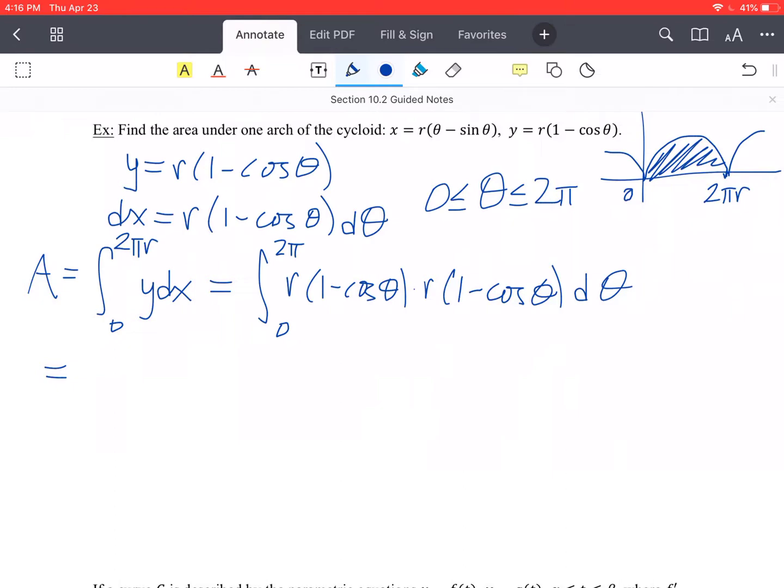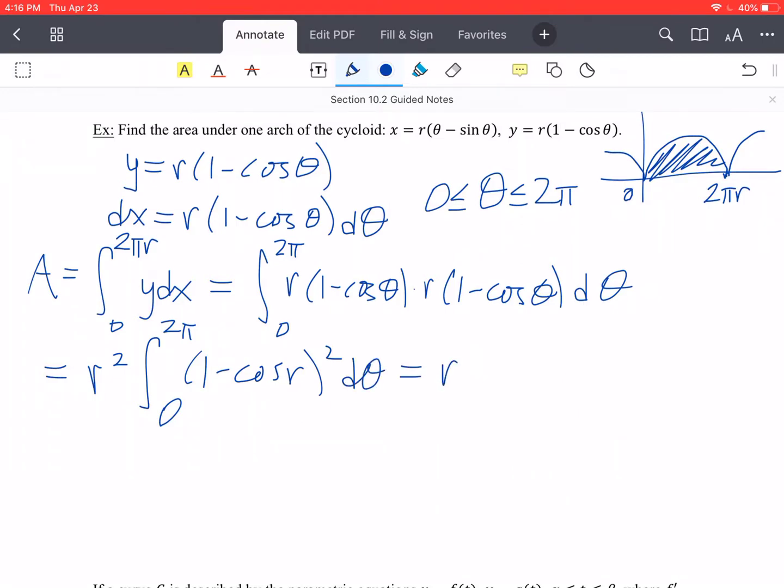So I'm actually going to pull the r squared out of the integral because r is not the variable here. If you're wondering whether or not it is, you can look at the differential here. That's d theta, not dr. So that indicates to us that theta here is the variable, not r. So we can pull the r squared out, and we're left with 1 minus cosine of theta squared d theta.